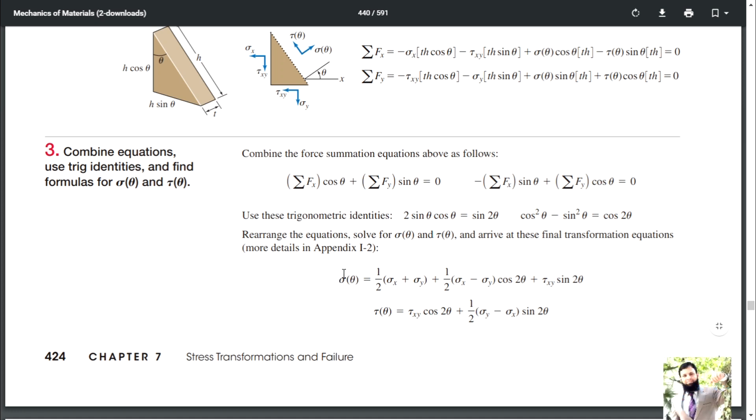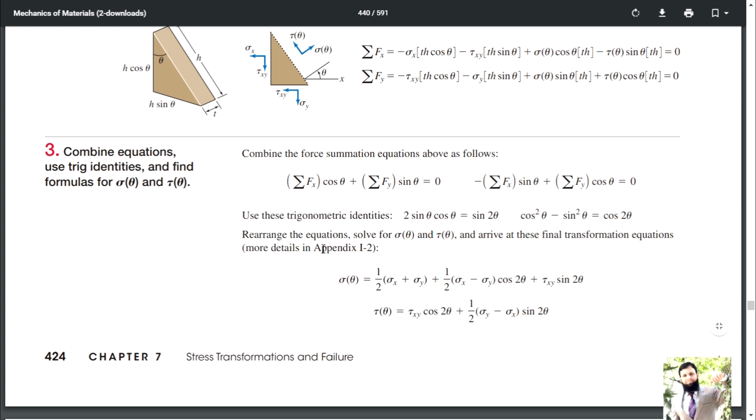Axial stress oriented at an angle theta is equal to 1 by 2 sigma x plus sigma y plus 1 by 2 sigma x minus sigma y cos 2 theta plus tau xy sin 2 theta, and shear stress oriented at angle theta is equal to tau xy cos 2 theta plus 1 by 2 sigma y minus sigma x sin 2 theta. So how have we derived these?